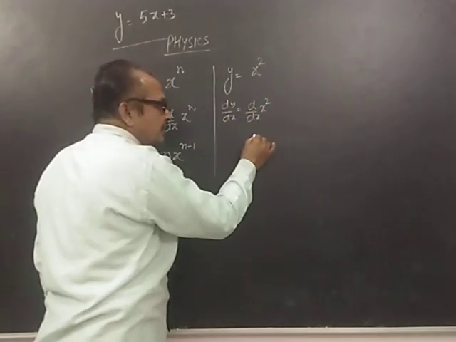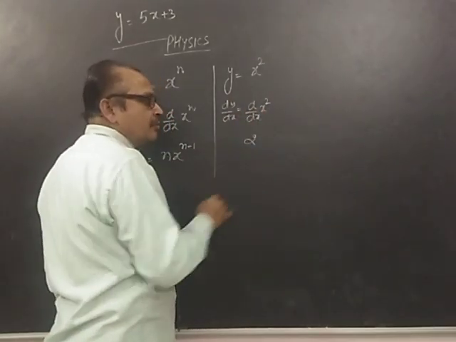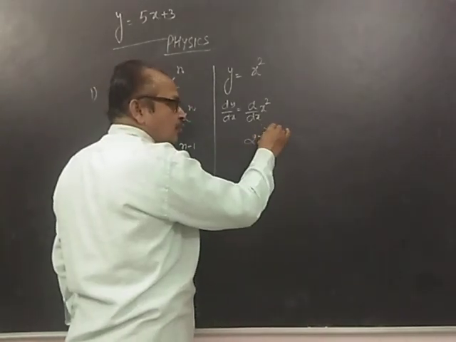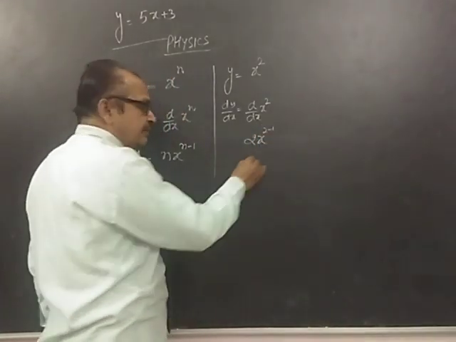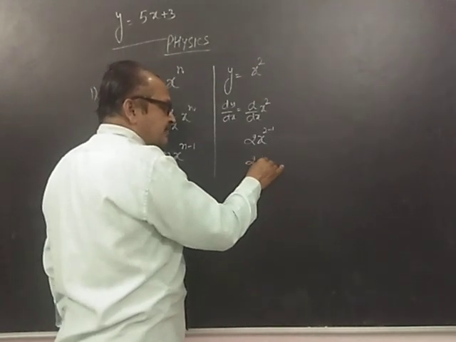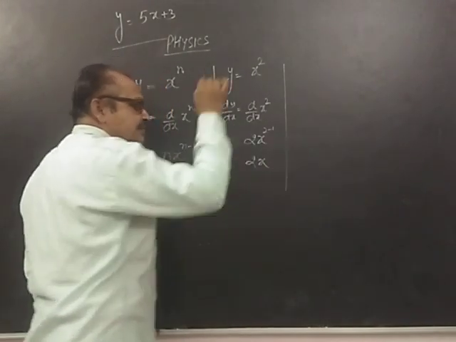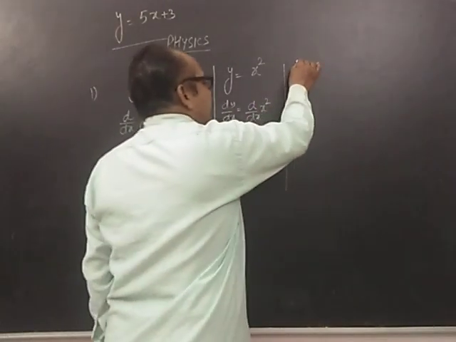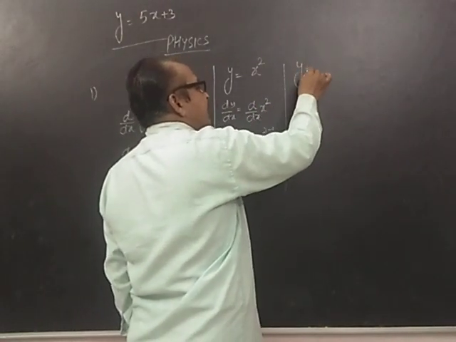What will happen? 2 will come down, x raised to the power 2 minus 1, and the final answer is 2x. Any doubt, my dear friends?